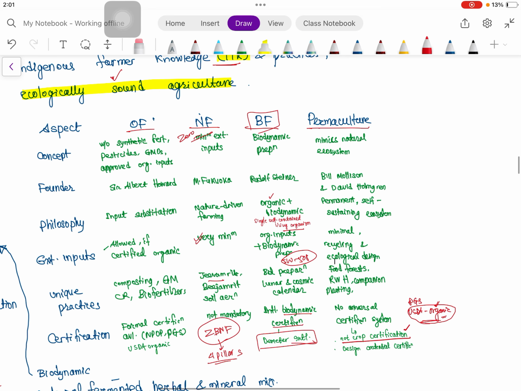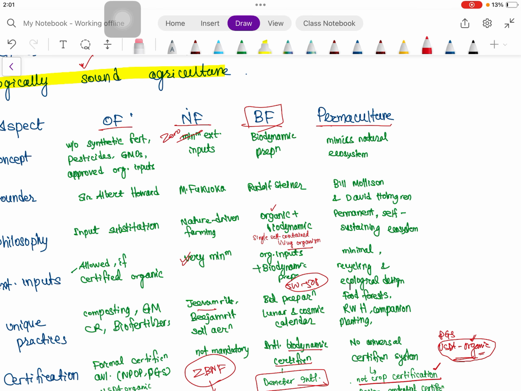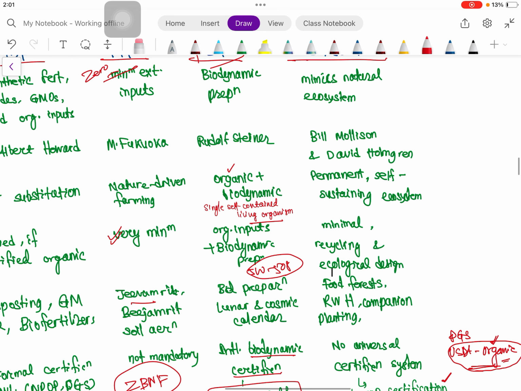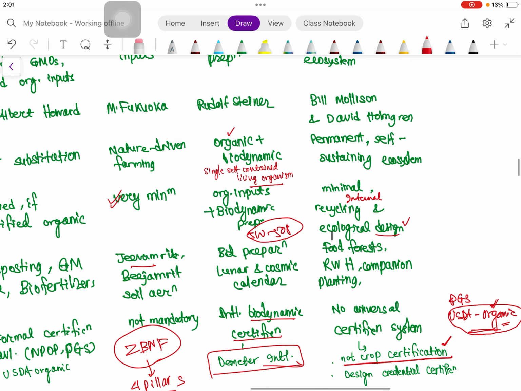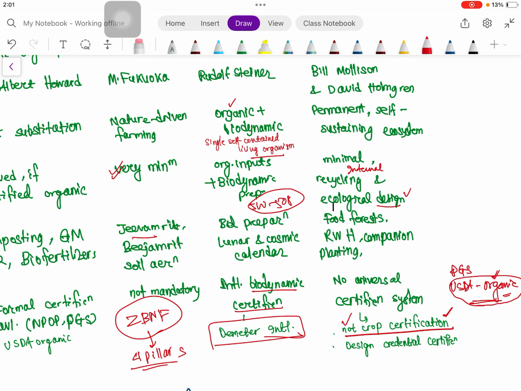Okay. So permaculture means mimicking the natural ecosystem, with minimum external input, recycling and ecological design. So design is more focused here in case of permaculture. It prefers internal cycling, and inputs vary based on the ecosystem design needs. So basically this is a whole system design encompassing everything, that is agriculture, housing, energy, community, etc. So that's why we have written here no crop certification, only design credential certification.